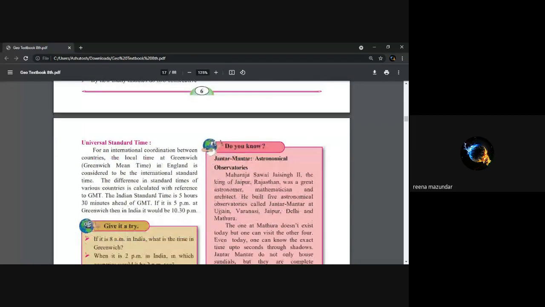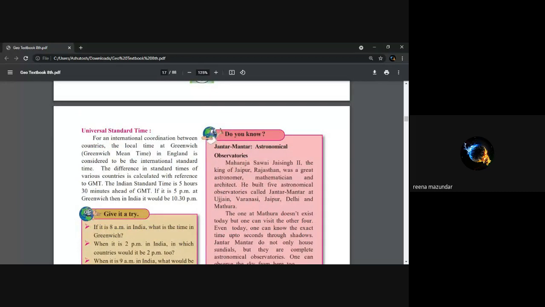Now let us see Universal Standard Time. Now what is Universal Standard Time? The Universal Standard Time is for the universe. That is for the entire world. So the Greenwich Mean Time is considered to be the international standard time. Difference in standard time of various countries is calculated with reference to GMT. The IST is 5 hours 30 minutes ahead of GMT. So if it is 5 p.m. at GMT, in India it will be 10:30 p.m.